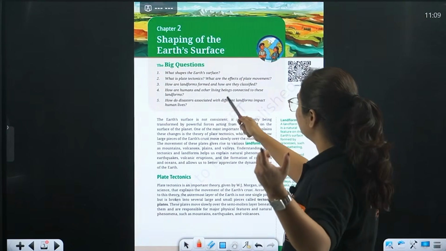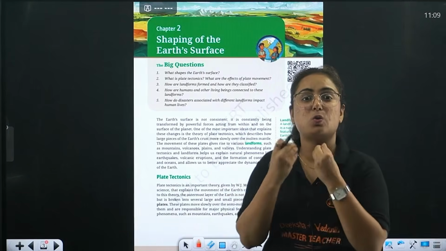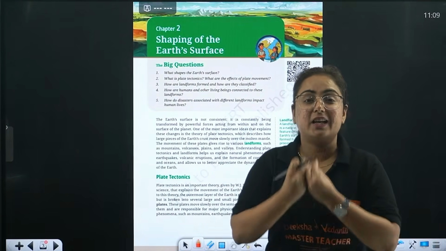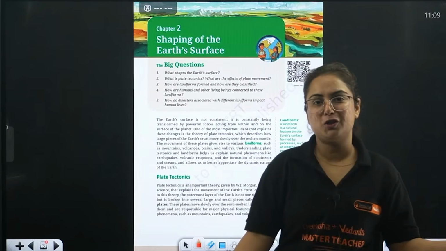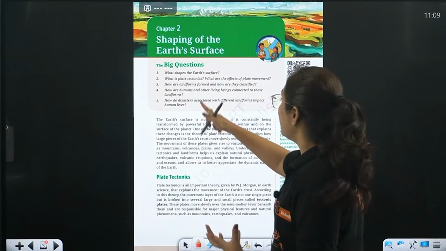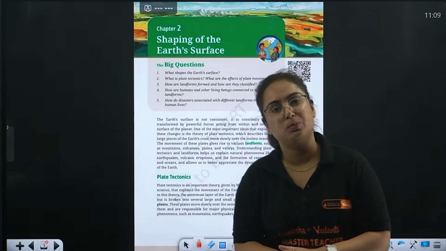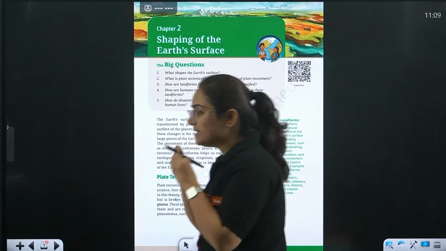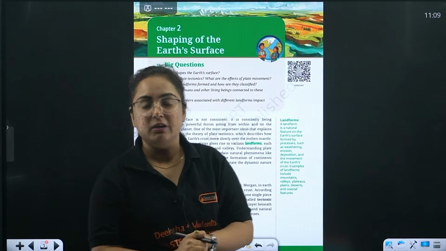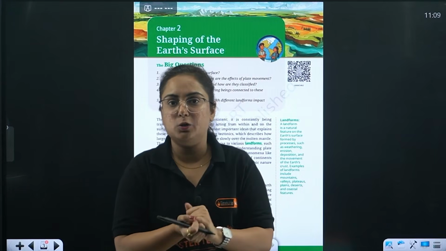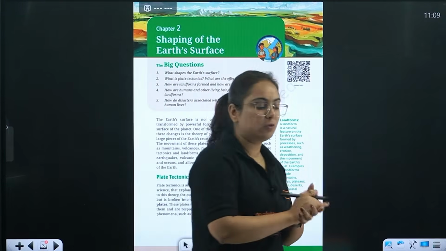How are humans and other living beings connected to these landforms? Very important, because this is social science, right? Study of the society. When we are talking about geography, we will talk about humans too. And the next is, how do disasters associated with different landforms impact human life? Right now also we can see the news of floods in the region of Assam, right? Does it not affect human life? It affects a lot. Okay, so this is what we have to study.